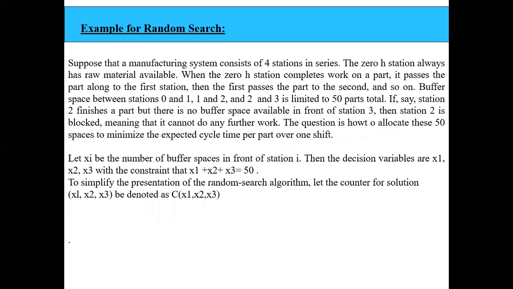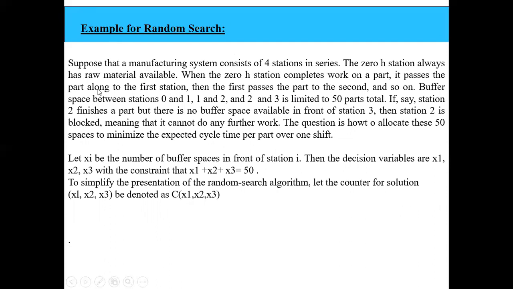So let us take an example for this random search. Consider a manufacturing system which has 4 stations. The 0th station always has the raw material. Since we start from the 0th station, we'll have the 0th station, 1st station, 2nd station and 3rd station: 0, 1, 2, 3. These are the 4 stations.